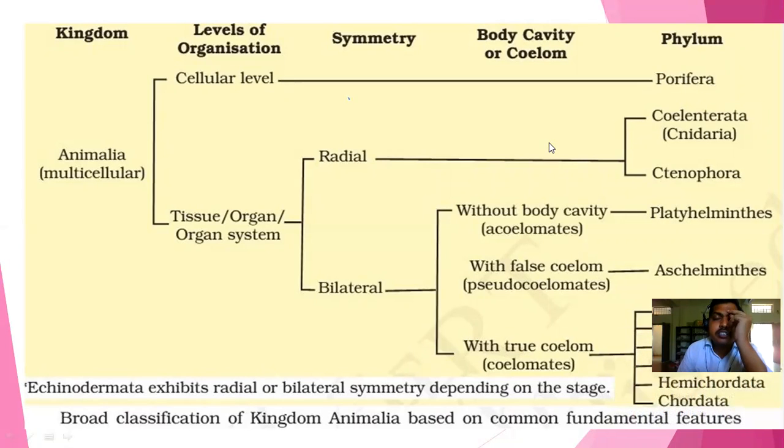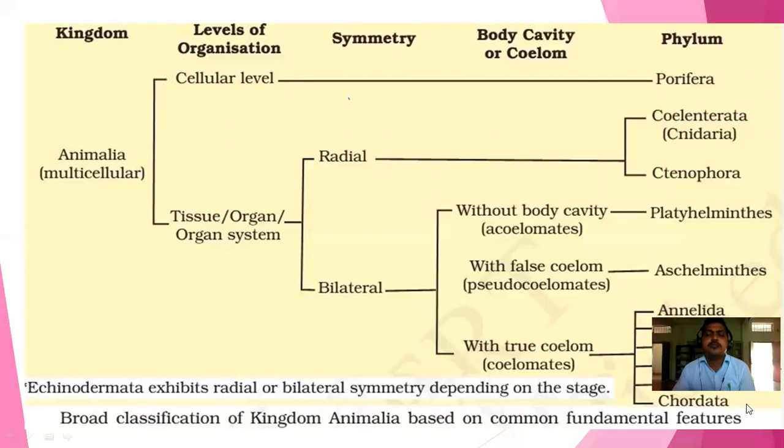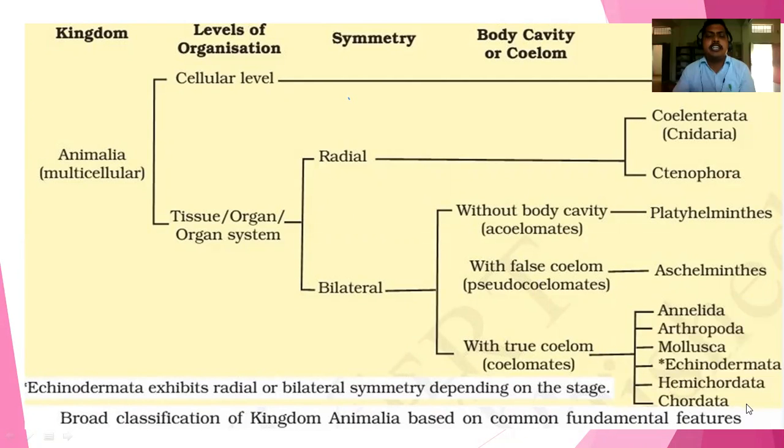And the radially symmetric organisms are only two phyla: Coelenterata and Ctenophora. These two are radially symmetric organisms. And then the third one, bilateral symmetry. In bilateral symmetry, again three types are there based on coelom.